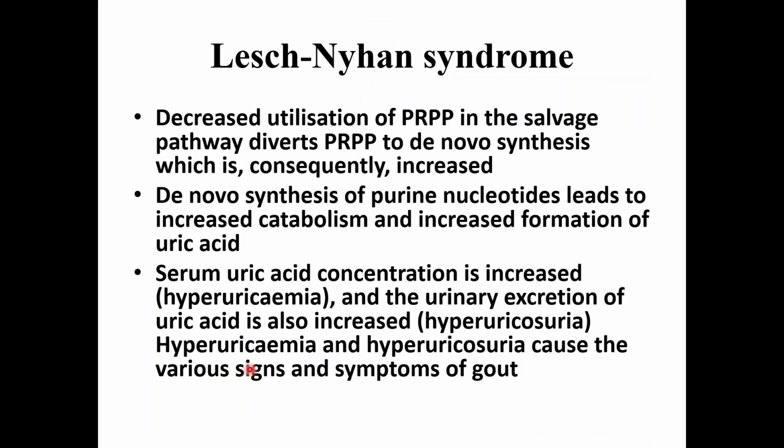Decreased utilization of PRPP in the salvage pathway diverts PRPP to de novo synthesis, which is consequently increased. So de novo synthesis of purine nucleotides leads to increased catabolism and increased formation of uric acid. Serum uric acid concentration is increased, which is known as hyperuricemia, and urinary excretion of uric acid is also increased, which is known as hyperuricuria. Both hyperuricemia and hyperuricuria cause the various signs and symptoms of gout.